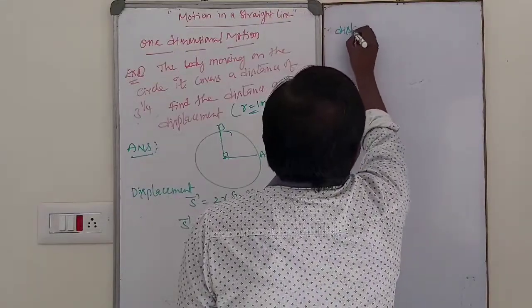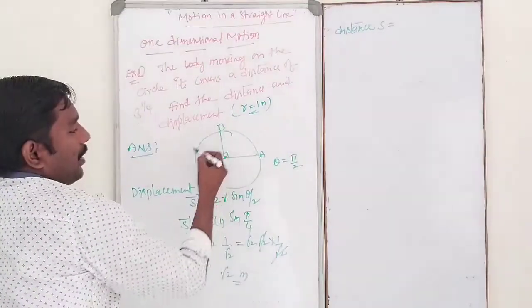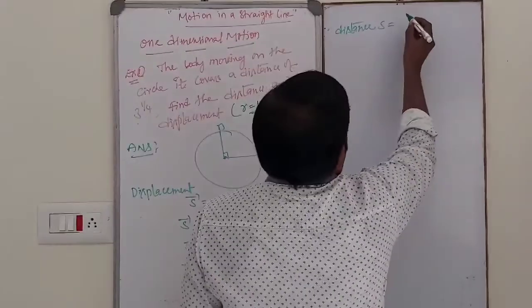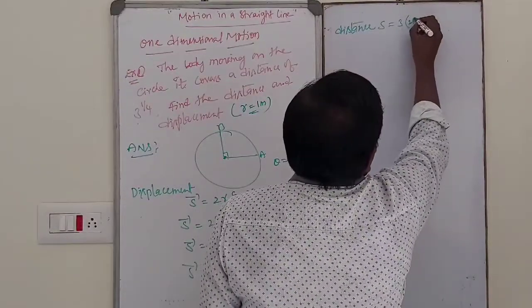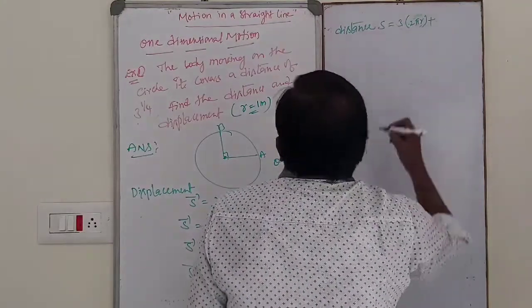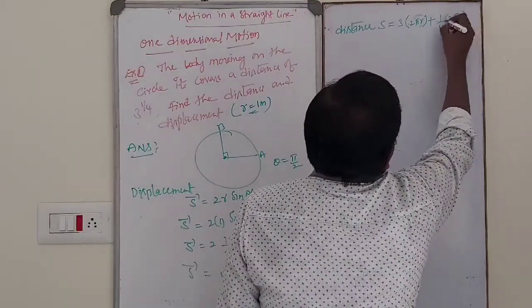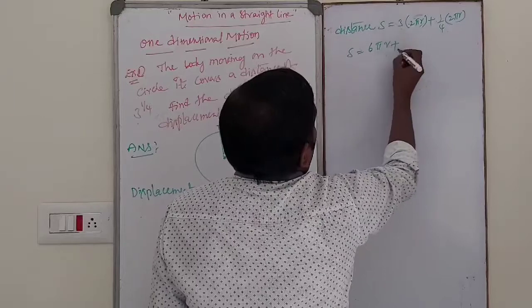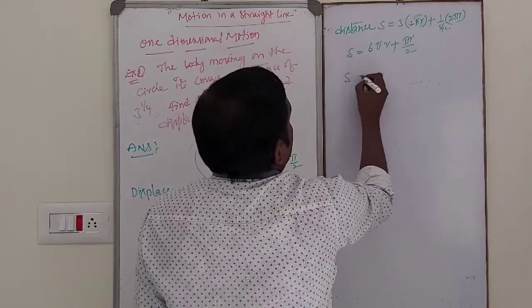So, distance S is equal to... how many rotations did it make, how many revolutions? 3 revolutions plus 1/4 revolution. For 3 revolutions, 3 into 1 revolution circumference 2 pi r, that is 3 into 2 pi r, plus 1/4 revolution, 1/4 into 2 pi r. So S is equal to 3 into 2, 6 pi r, plus 2 1s are 2, 2 2s are pi r by 2. So S is equal to 6 pi.